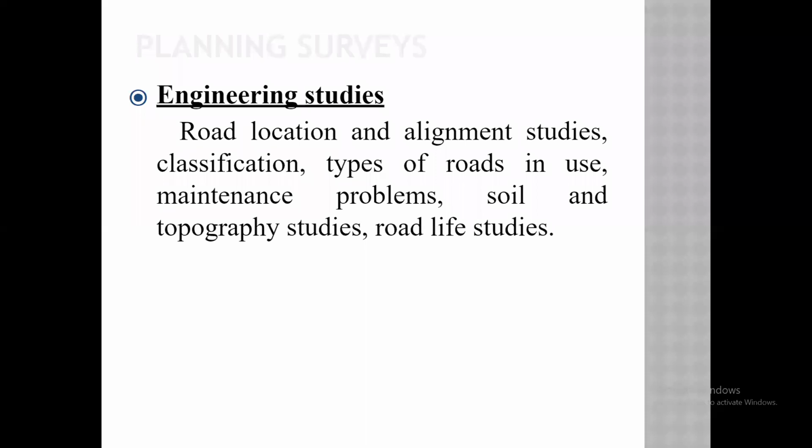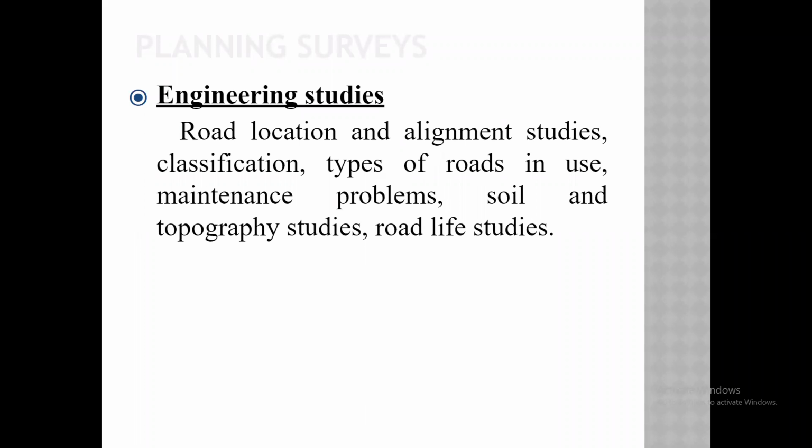After deciding 2 to 3 alignments, we need to do a detailed study of each alignment. In the first alignment, we need to go for the soil study. What is the type of soil? How much depth of road do we have to construct on that soil? How much width can we acquire from that area? How much land acquisition do we need for that area? Likewise, we have to study each alignment.